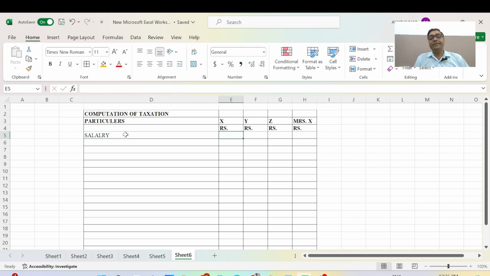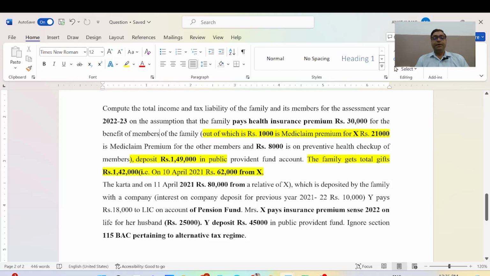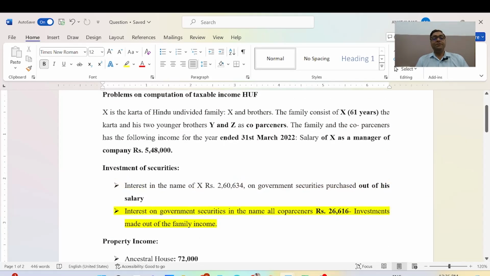How much is the salary of Z? First of all, Mr. X's salary, I want to go into the questions, and everybody see how it comes in the salary in the questions. Mr. X, you know, Mr. X's salary as a manager is 5,48,000.